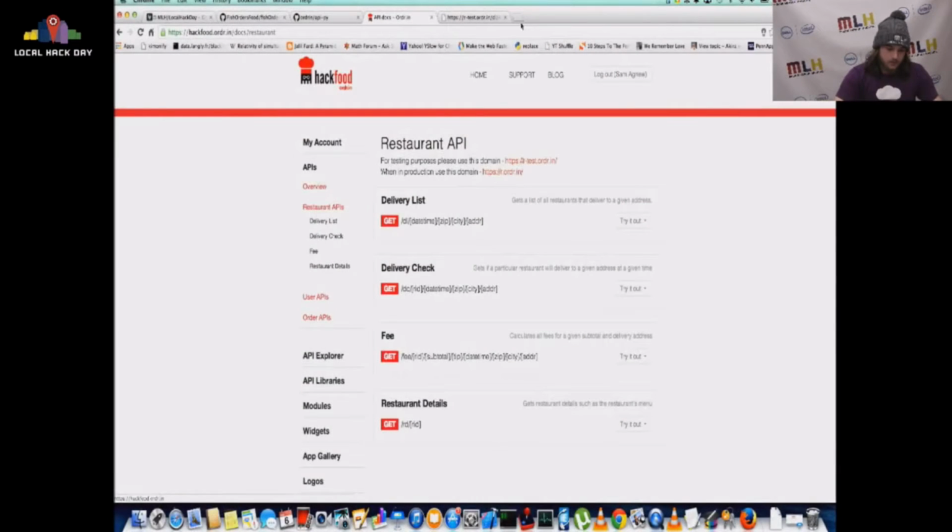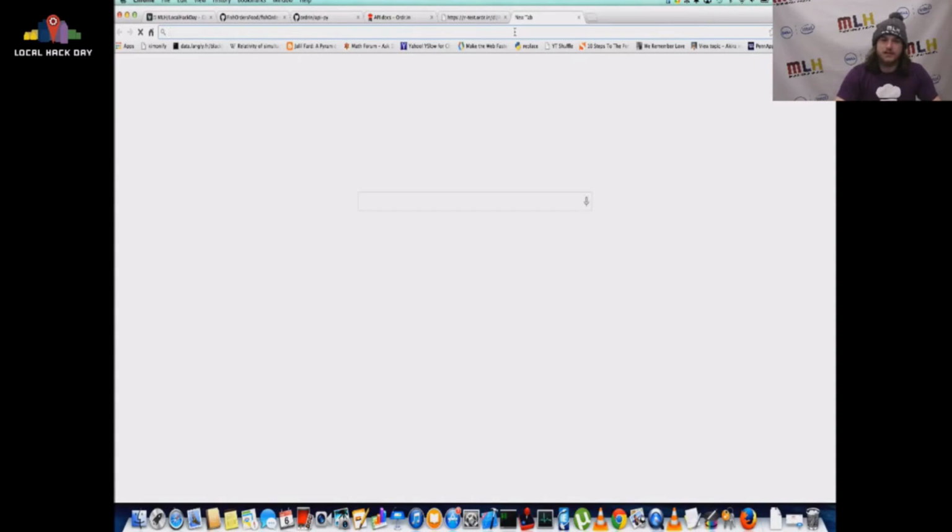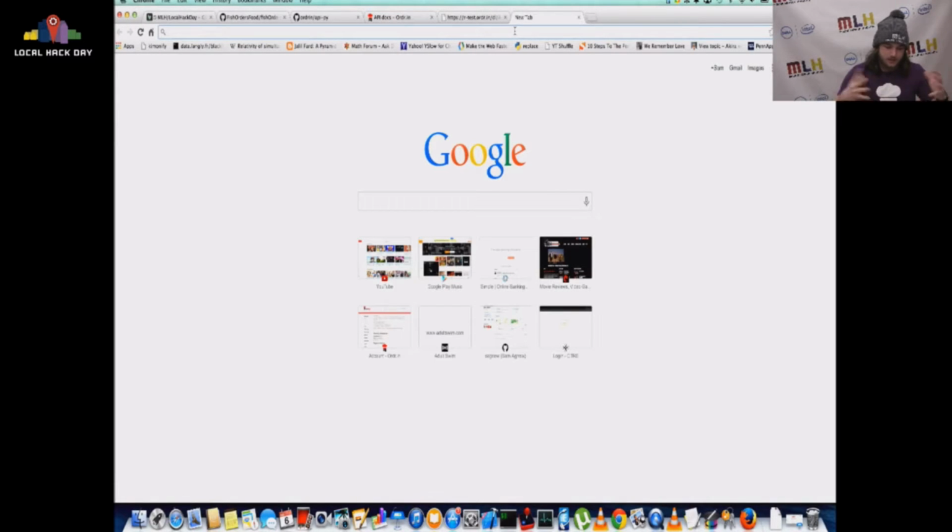REST stands for representational state transfer, and it's pretty much a way of communicating via HTTP. So let's get started with sending some HTTP requests, because that's the most basic thing you're going to want to do when you're trying to bang out some code.